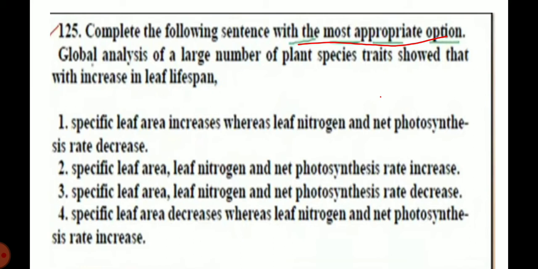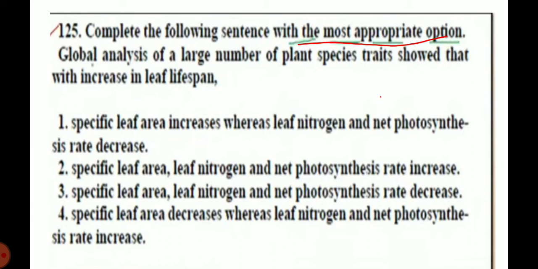When leaf area increases whereas leaf nitrogen and net photosynthesis rate decreases. Specific leaf area increase in leaf lifespan.